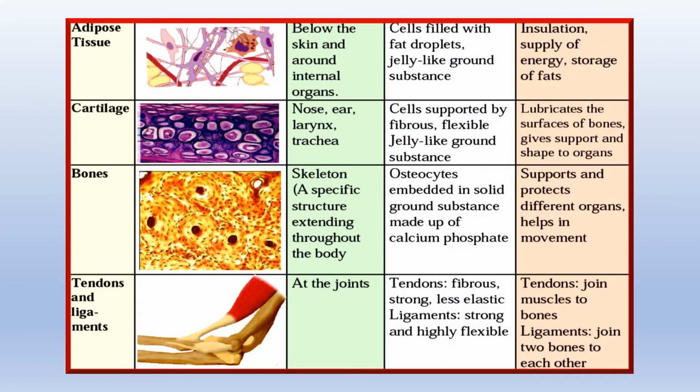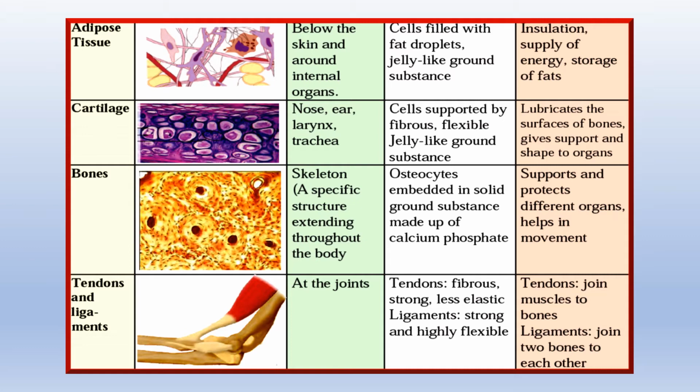The next connective tissue, the adipose tissue, is found below the skin and around internal organs. Now they are cells filled with fat droplets in a jelly-like ground substance. The function of this adipose tissue is insulation, supply of energy and storage of fats.